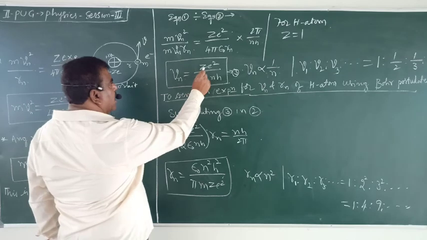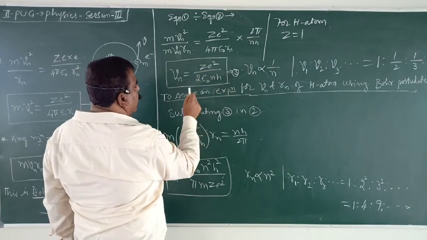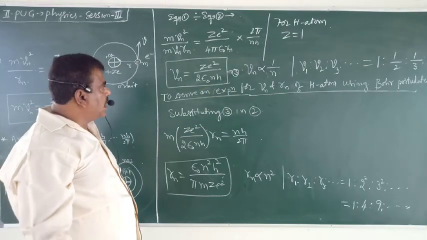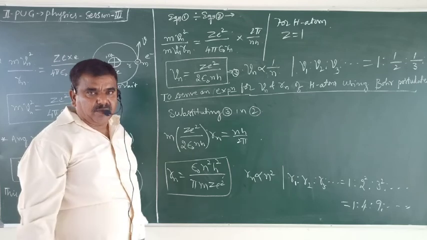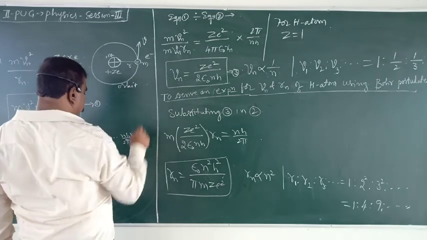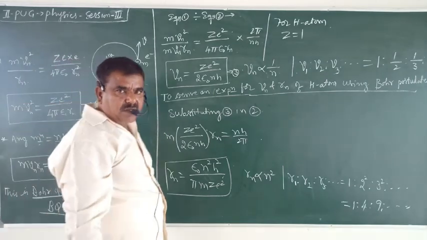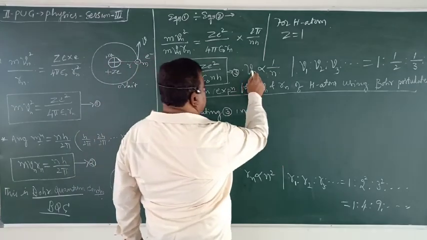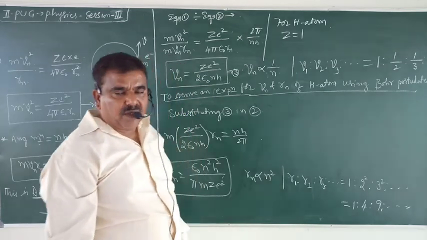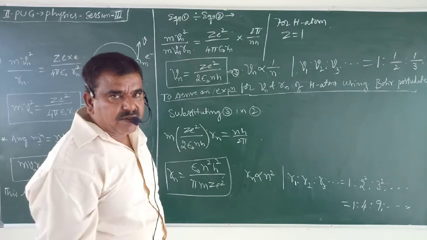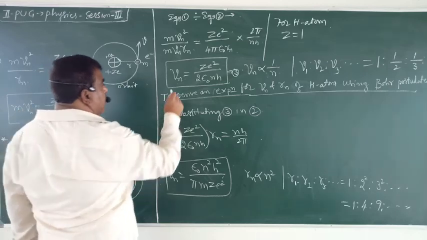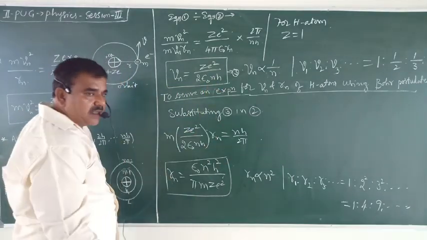So observe here, all these things are constants: Z, e, 2, epsilon naught, h. All those things are constants for a given atom. The only thing which varies is n. For the first orbit n equals 1, for the second orbit n equals 2, and so on. Therefore, velocity is inversely proportional to n, or 1 by n. What does it say? As n increases from first orbit to second orbit, velocity decreases. It is in the denominator.